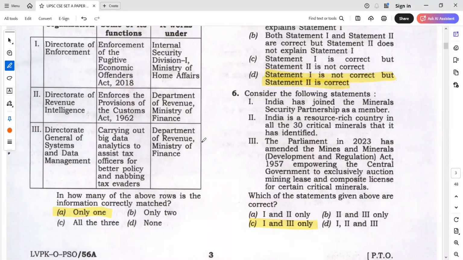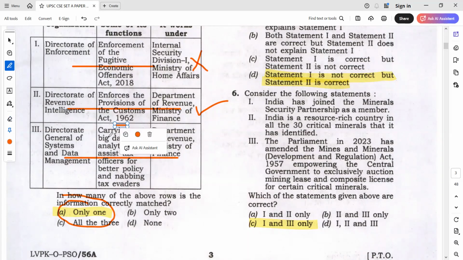In generally other questions I asked you to go for only two, but in this type of questions like three things are there in the same question, so generally I asked you to go for only one, and the answer is also only one. Yes, some of the keys are giving as only two, but still I'll say why it is only one. I'll give you the answer. Directorate of Enforcement, is it Ministry of Finance or Ministry of Home Affairs? Ministry of Finance. So definitely this is wrong. Next, this is definitely right. Everyone knows that. Why do you think statement this one is wrong? Any idea? Why statement 3 is wrong? Because of the function. Yes, because of the function, basically it is wrong.